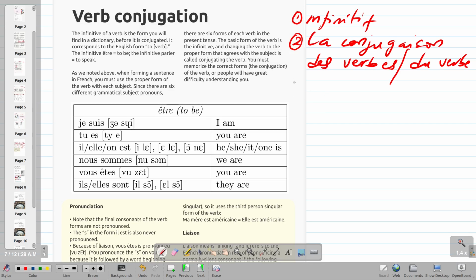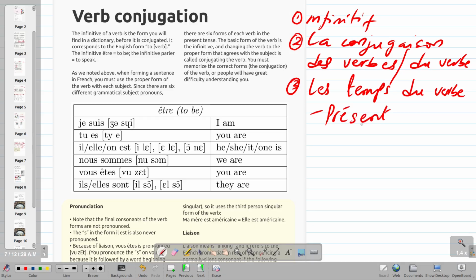And we talked about les temps du verbe. Verb tenses. And under verb tenses, we identified présent. You can see that these words actually sound like what you already know in English, but we just changed the pronunciation.